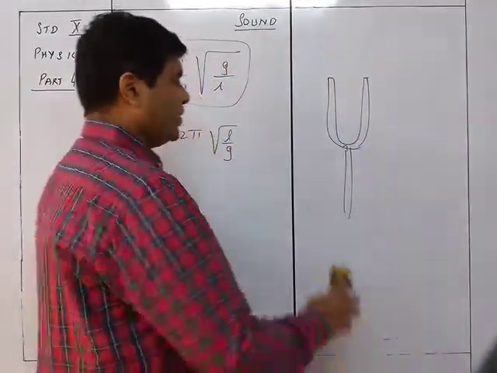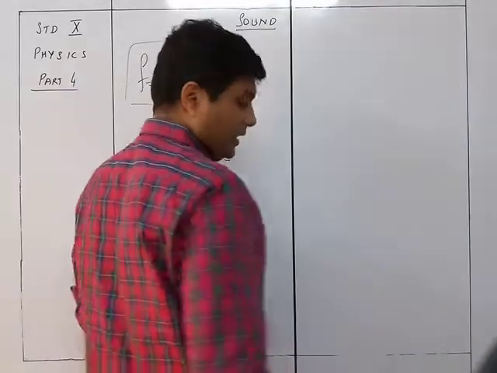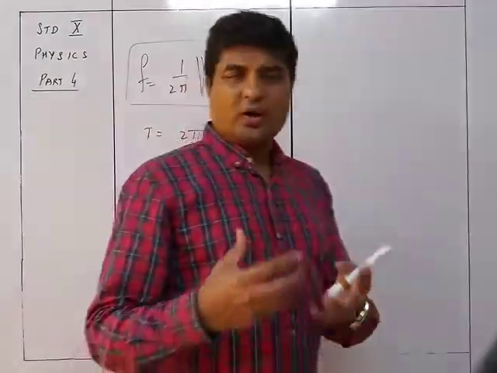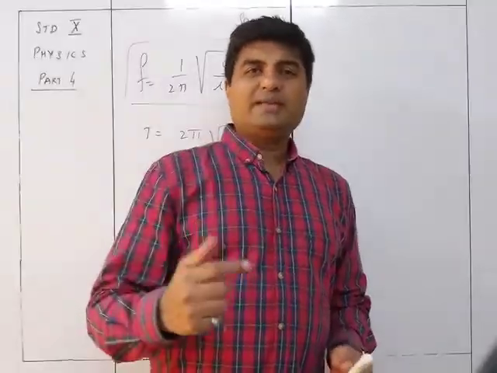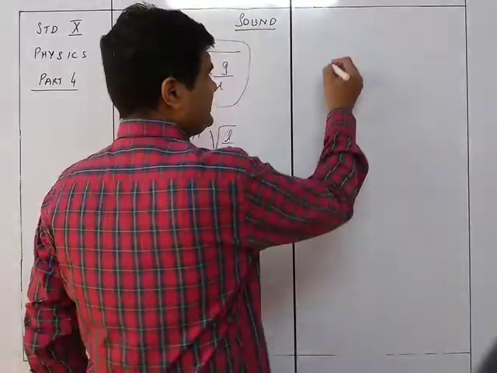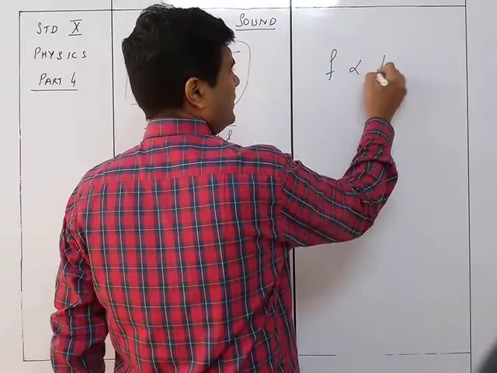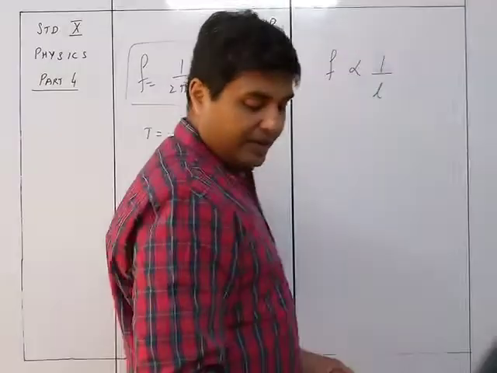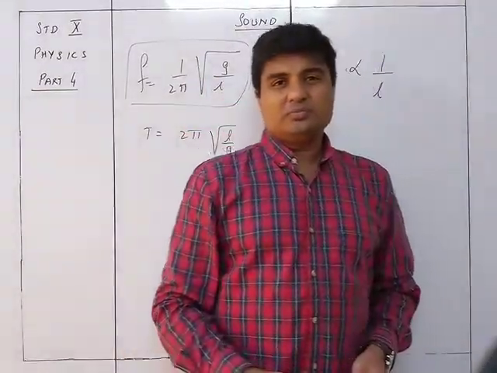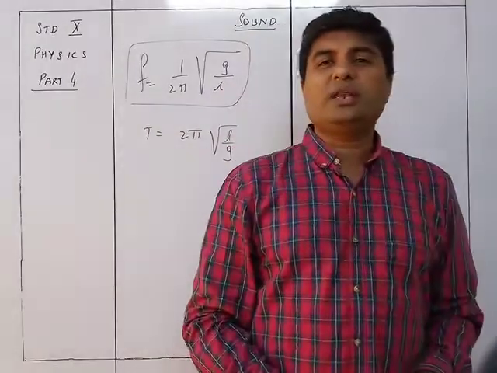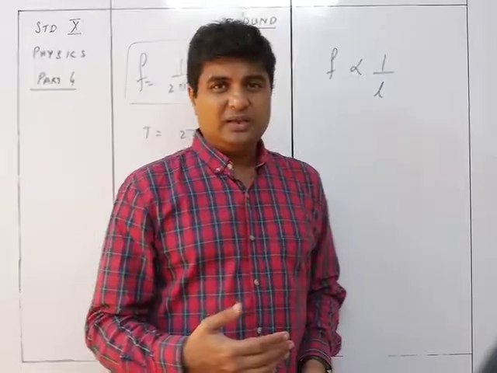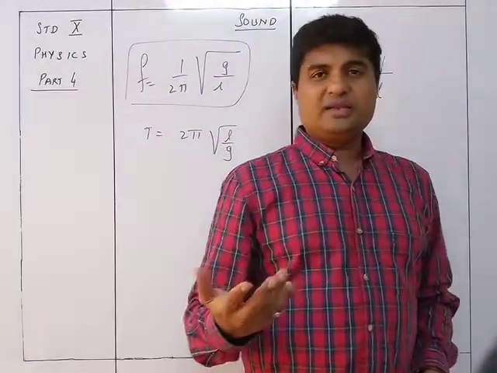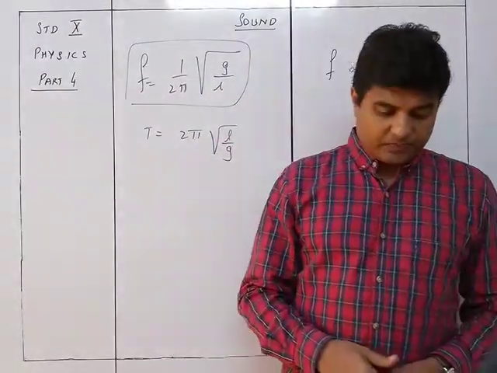So first of all, when a particular flute or an organ pipe is being played, the frequency will depend on its air column. The frequency is inversely proportional to the length of the air column. More the length of the air column, lesser the frequency, or lesser the air column, more the frequency.